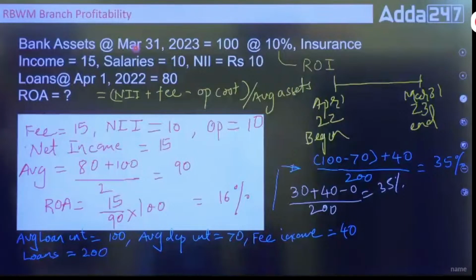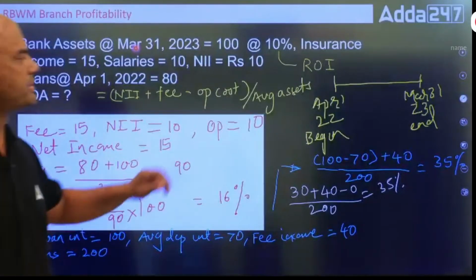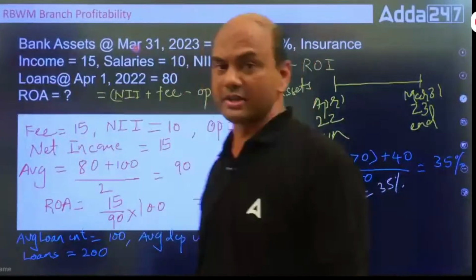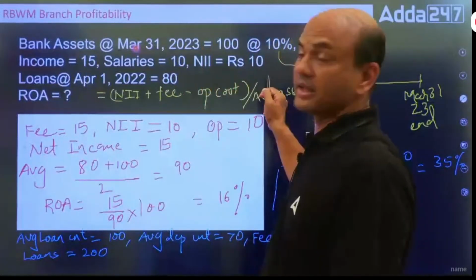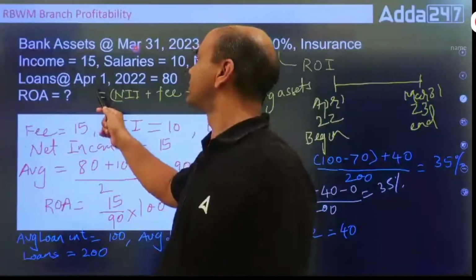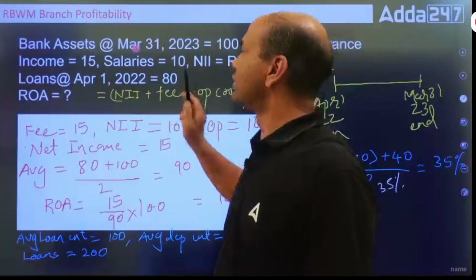Bank assets are 100 rupees, insurance is 15 rupees, salaries are 10 rupees, NII is 10 rupees. Net interest income is 10 rupees, so that is given separately. Loans on April 1 are 80 rupees.